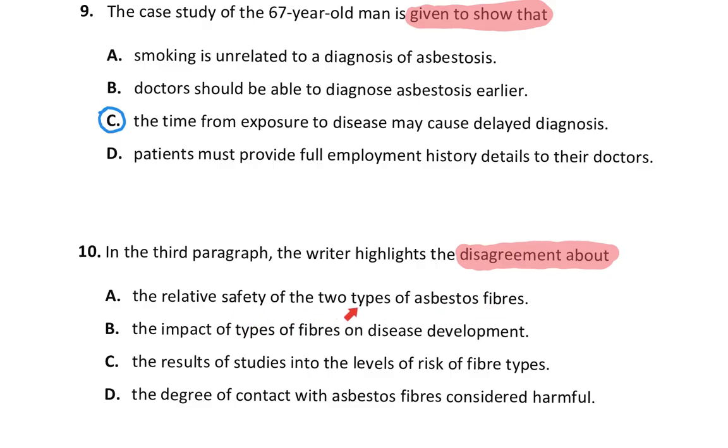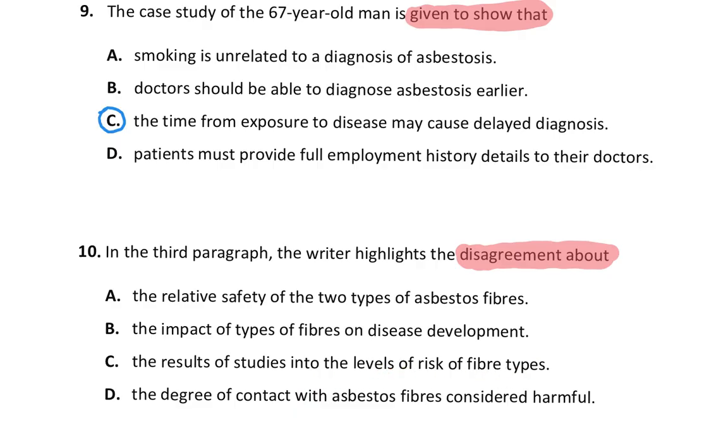We are talking about a safe level. Then B, the impact of types of fibers on disease development. Are you focusing on disease development? No.